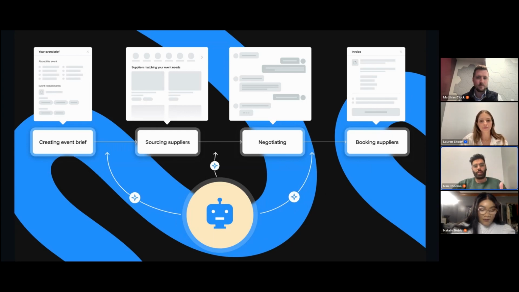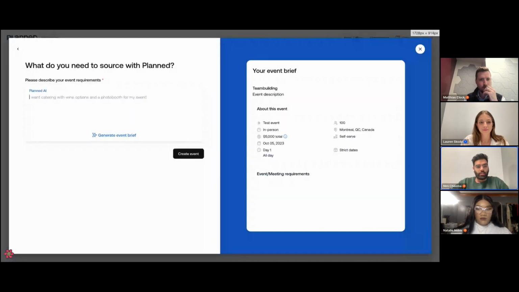The way we help you here is that we have this AI tool that helps you build out your event brief. No one wants to fill out a 15-page form on your event needs, right? Oftentimes people have a description of what they want. Sometimes they get it from their bosses. Sometimes they get it from their colleagues. So one of the cool things we do here is, let me share my tab.